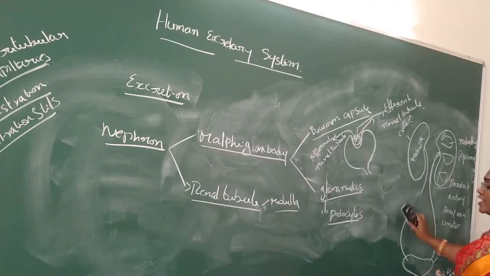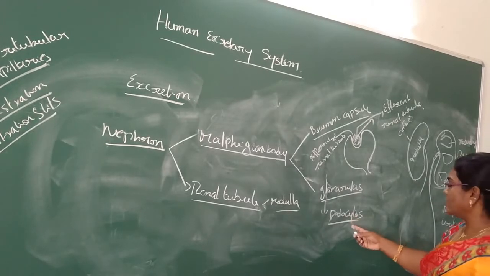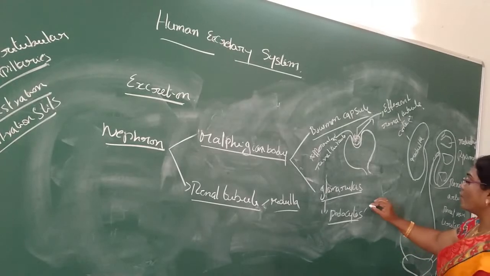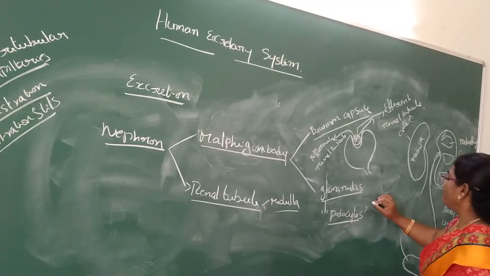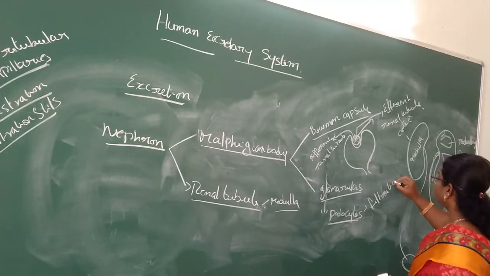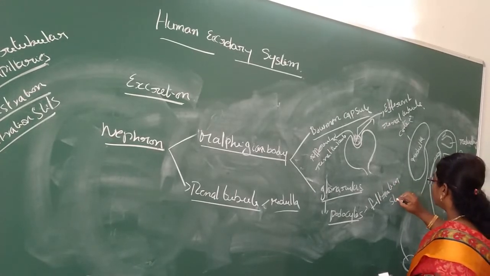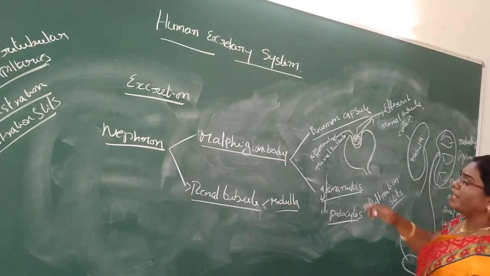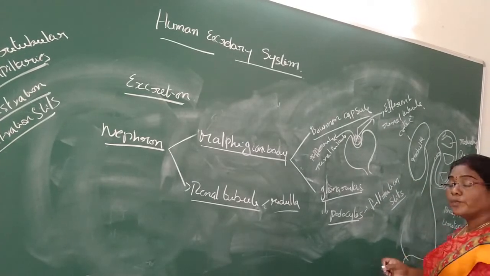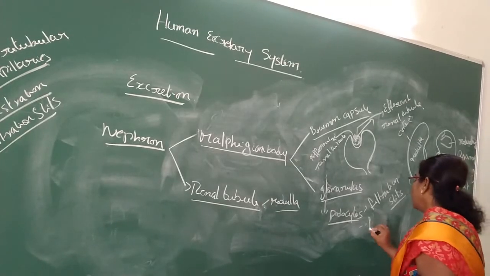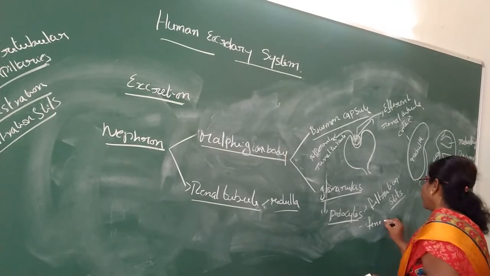The podocytes are arranged in an intricate manner with minute spaces called filtration slits. The capillary endothelium has numerous pores, called fenestrations.